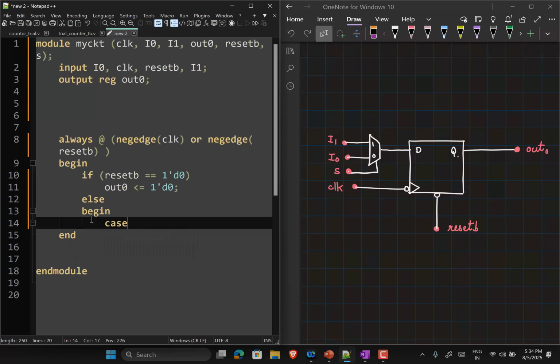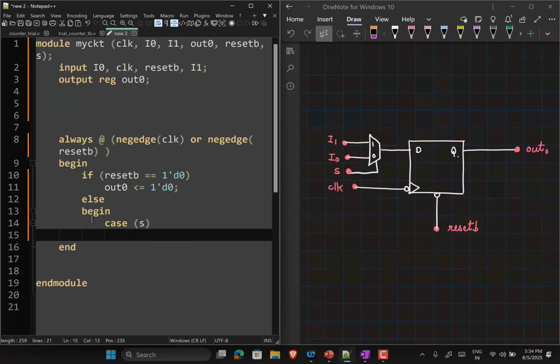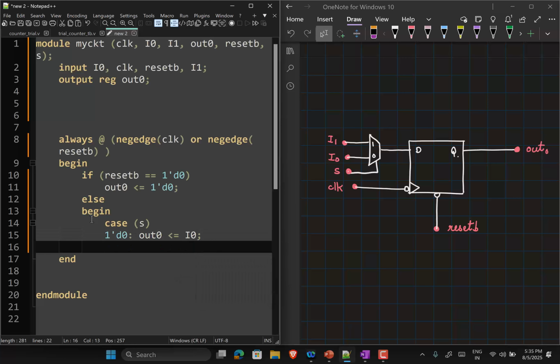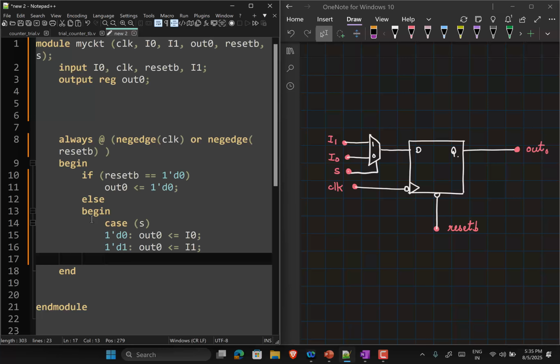So I can simply do case S. Now if the value of S is 1'd0, then my out 0 will be equal to I0. If it is equal to 1'd1, then out 0 will be equal to I1. And then end case. This is also fine.